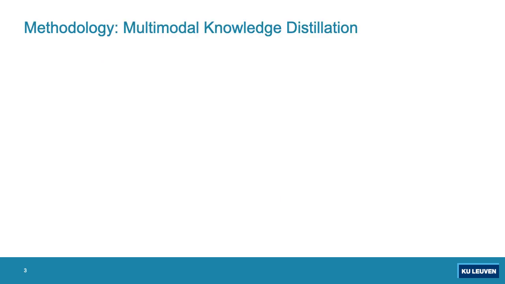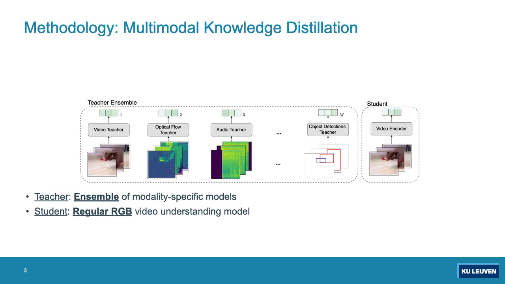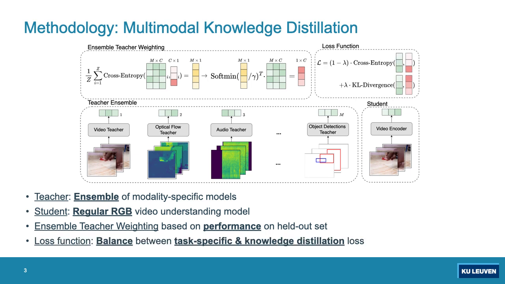We build a method which is based on multimodal knowledge distillation and consists of 4 parts. The first part is the teacher, which is an ensemble of all modality-specific models. Then we have the student, which is a regular RGB video understanding model. Then we have the ensemble teacher weighting module, which allows us to reweight the outputs of each teacher in the ensemble based on their performance on a held-out set. And finally, we have the loss function, which allows us to balance between the task-specific and the knowledge distillation loss, and therefore allows us to get the best of both worlds.